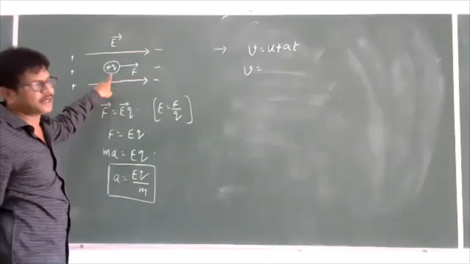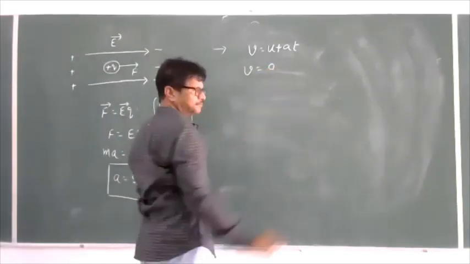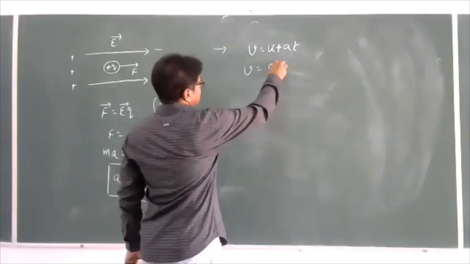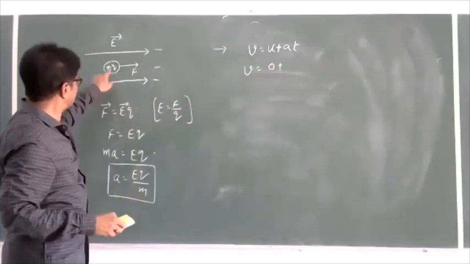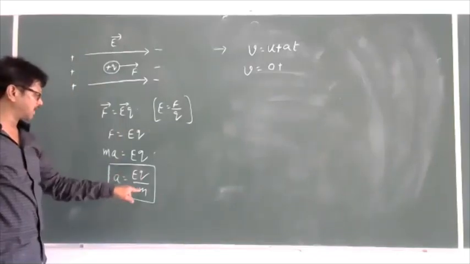Initially the charged particle is at rest, so U is equal to 0. Then here it will experience an acceleration. What is the formula for acceleration?